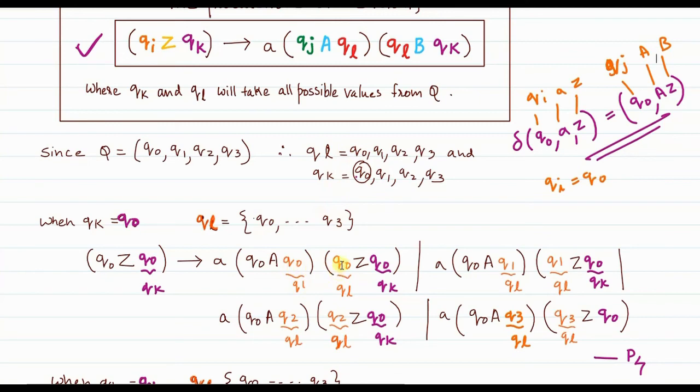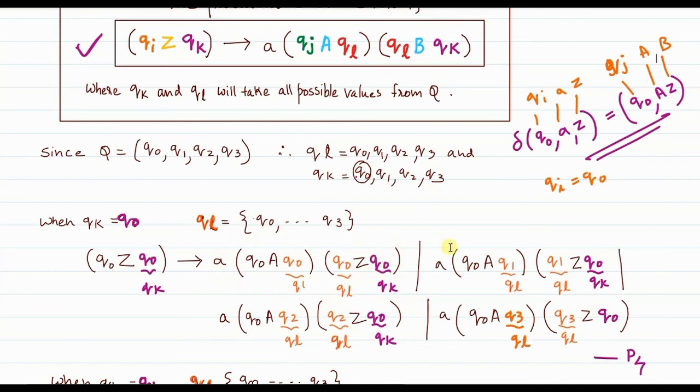So I have written Q0 here. Then this term is also QL, so that is Q0. Now what is B? In my case, B is Z. So I write Z. And what is Qk? Qk is Q0 only. So this is how the first term is written.